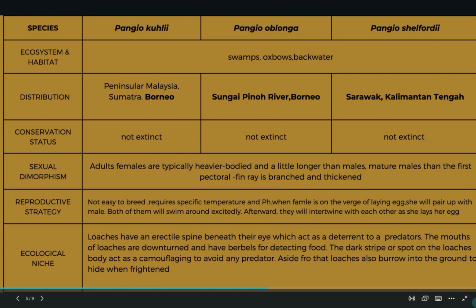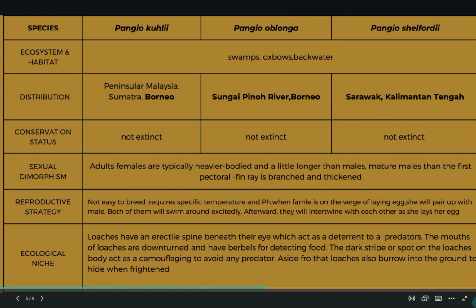As we can see on the table, the three Pangio species have the same reproductive strategy, which is not easy to breed and requires specific temperature and pH. When a female is on the verge of laying eggs, she will pair up with a male. Both of them will swim around excitedly. Afterward, they will intertwine with each other and she lays her eggs.